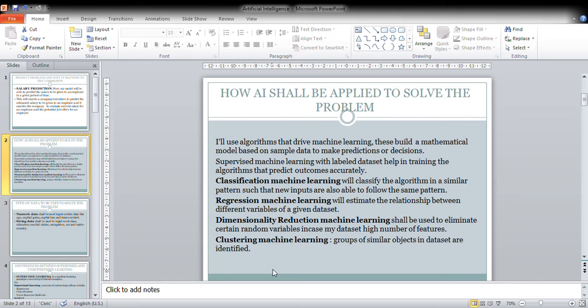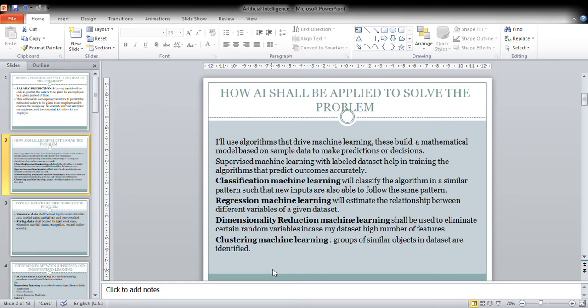This is how I will use artificial intelligence to solve my problem. I will apply supervised machine learning to build a mathematical model based on my sample data that I have already, and then such a model can make decisions and predictions. The sample data will train my model to make proper predictions on the salary, and then it's supposed to give accurate predicted results.